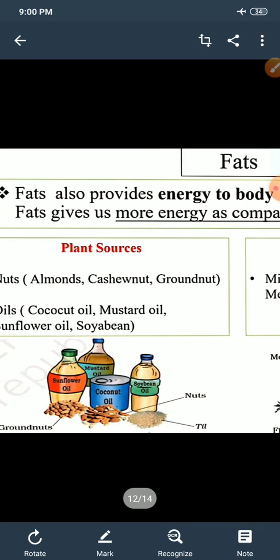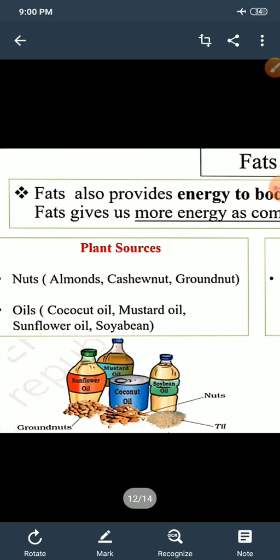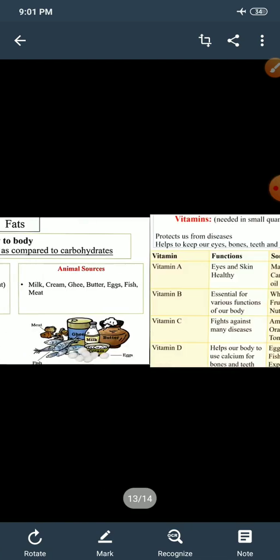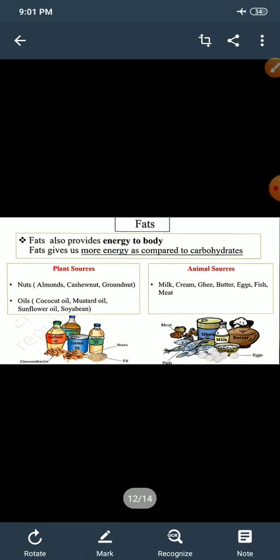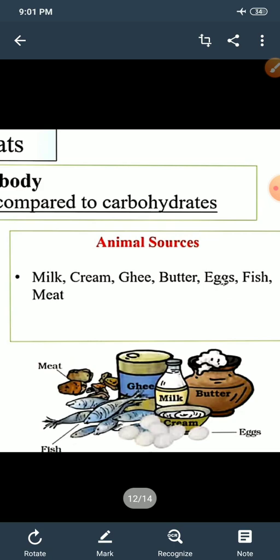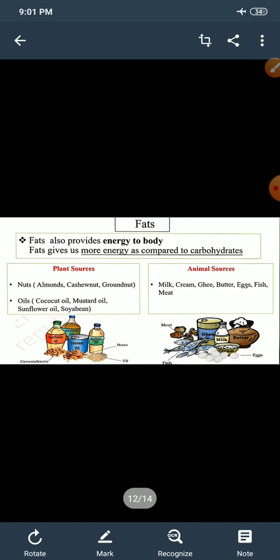This is plant sources. I'll read for you. Nuts are there: almond, cashew, groundnut, all these are sources of fat. Oil: coconut oil, mustard oil, sunflower oil, soya bean oil. And animal sources: milk, cream, ghee, butter, egg, fish, meat, all these are the animal sources of fat.